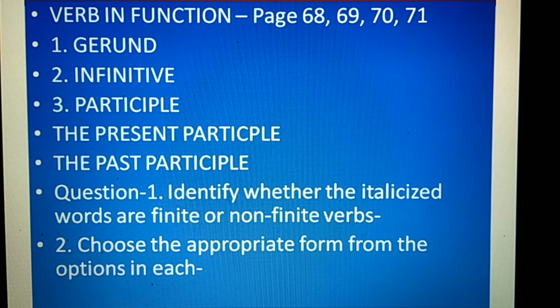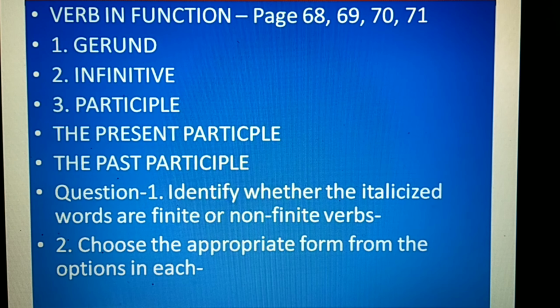The title of this section is verb in function, and we have to remember two important concepts: finite verbs and non-finite verbs. This section is a chapter on non-finite verb forms. The non-finite verb forms are gerund, infinitives, and participles. We have two types of participles, the present participle and the past participle. Let us begin by distinguishing between the finite verb and non-finite verb.